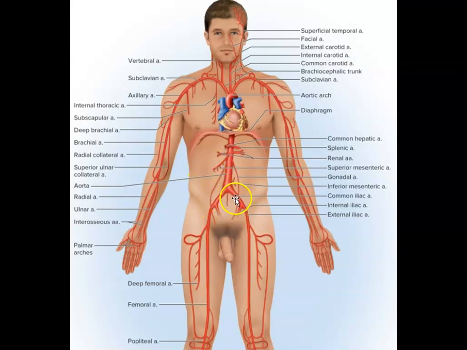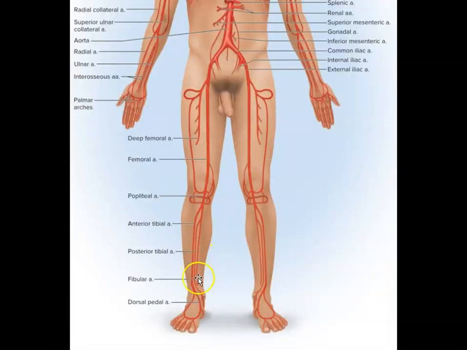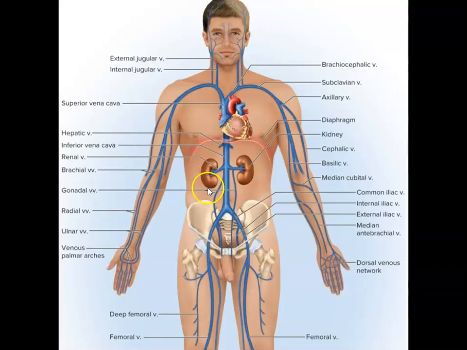From common iliac, the arteries will continue to extend to become femoral artery and fibular and tibial arteries, as well as dorsal pedal arteries. This slide shows the major systemic veins.